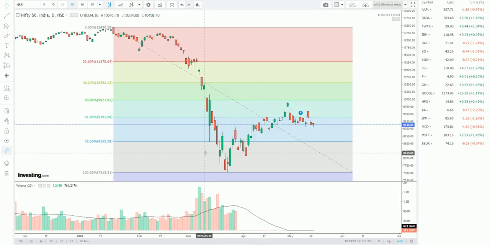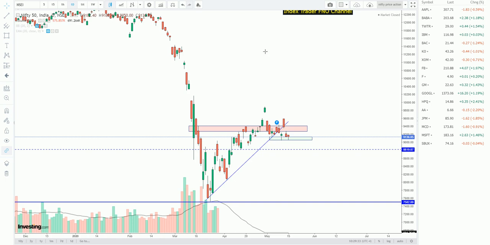In this Fibonacci setup we can see Nifty could not cross the 61.8% level, and we can see there is strong selling pressure here, and Nifty could not move upside. It is moving towards the next support level, and Nifty can move towards it. So that is what this setup is also confirming. Now we move towards the third setup, that is the price action.